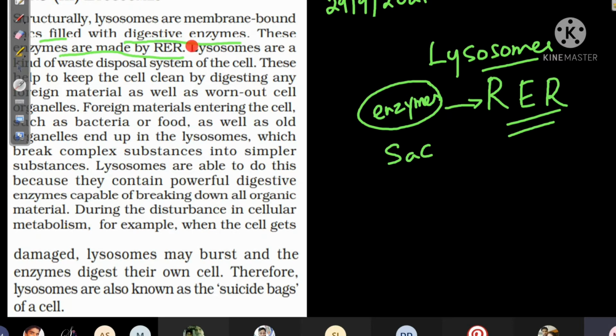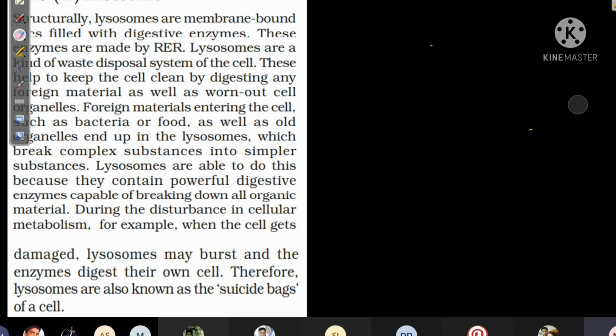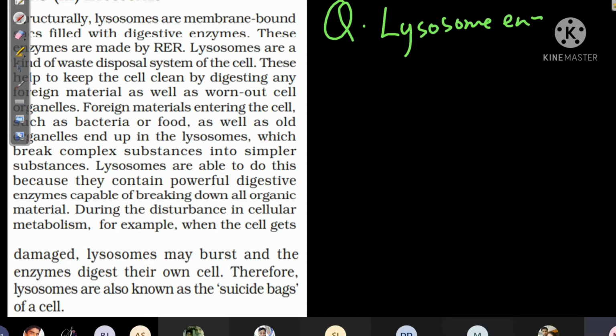Now from here, what type of question can be asked? You tell me. If you were to make one multiple choice question, what kind of question can be asked from lysosome? These enzymes are made up of dash. Okay, that can be one question. Lysosome enzymes are made up of dash.